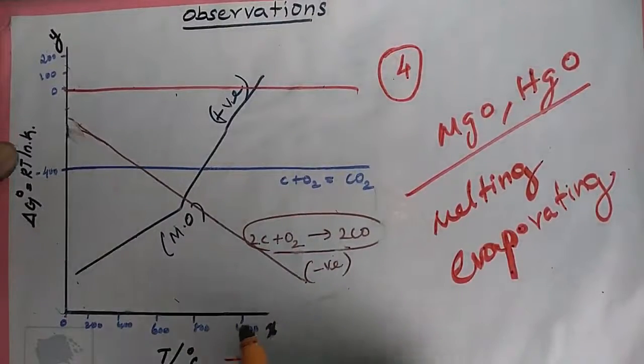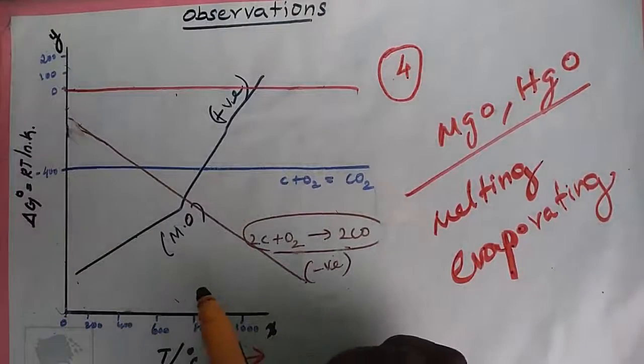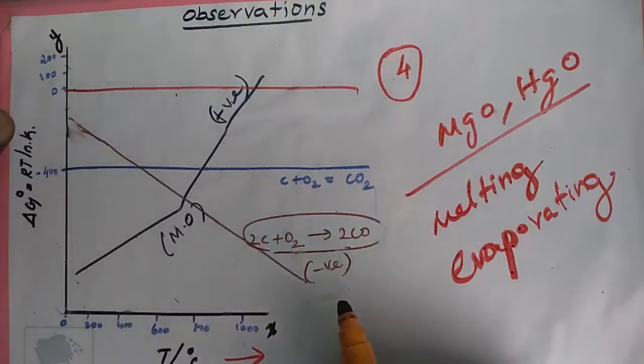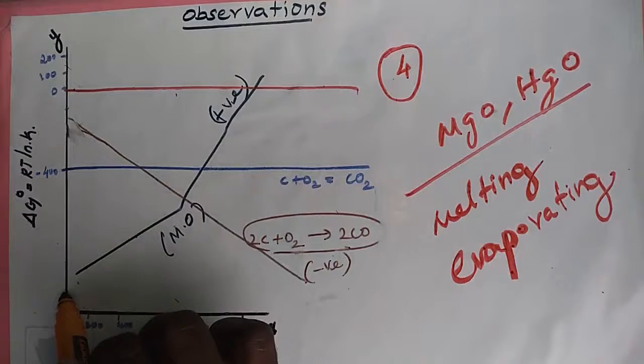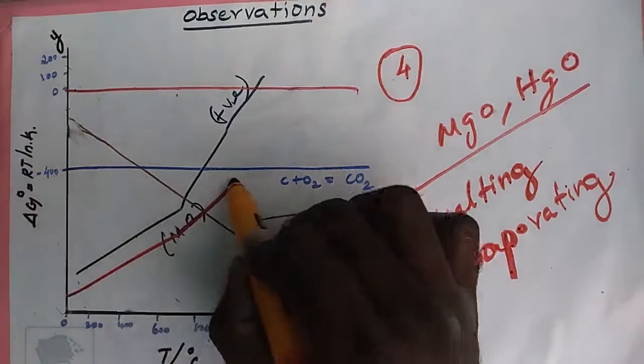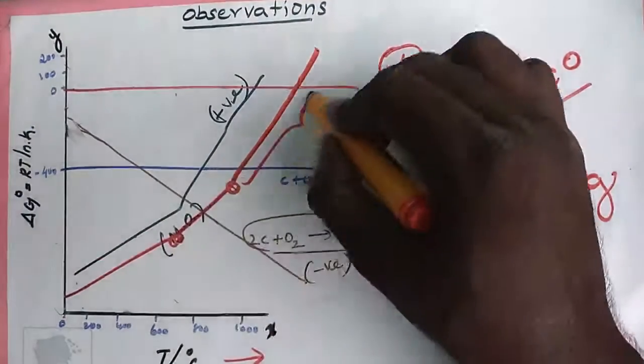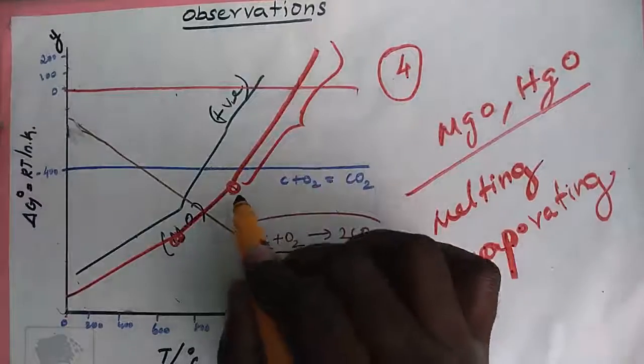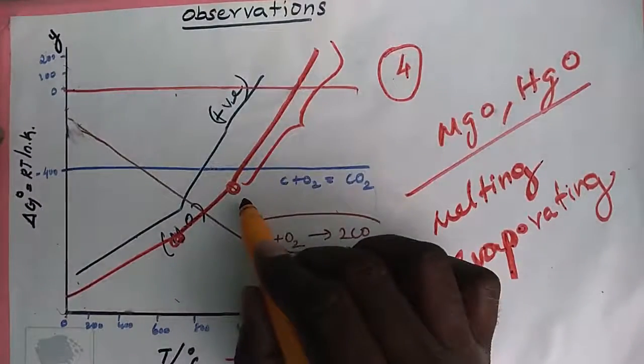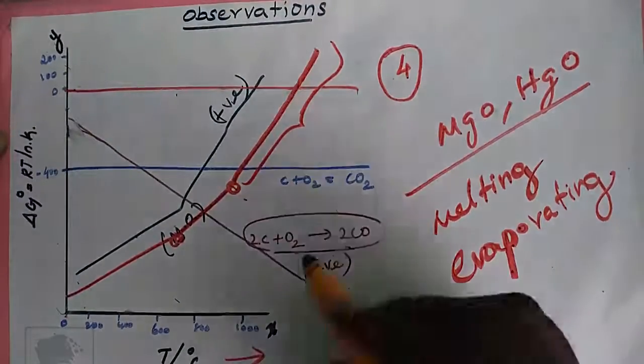Look at the graph. First one, MgO. At a particular temperature, there is a sudden change.